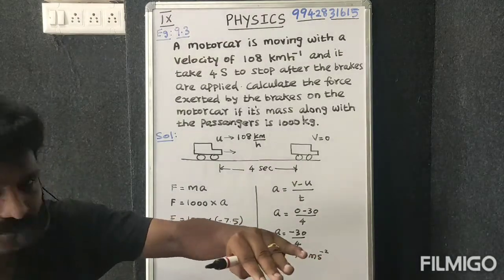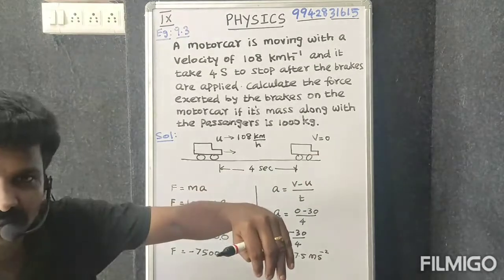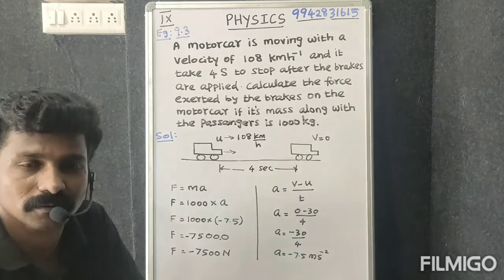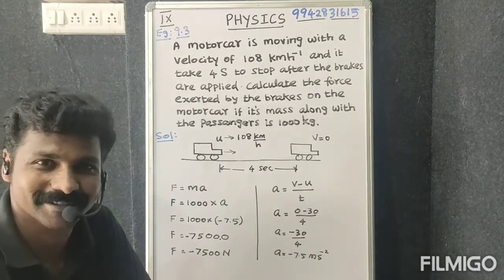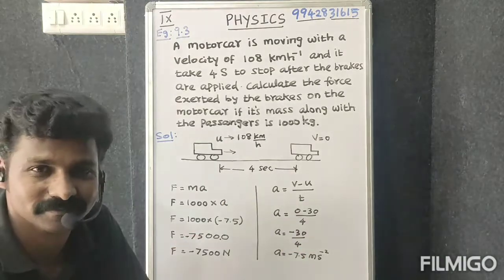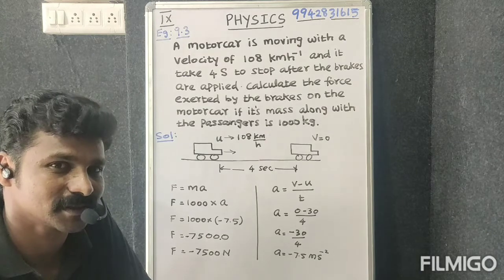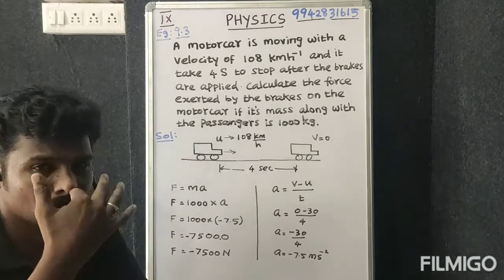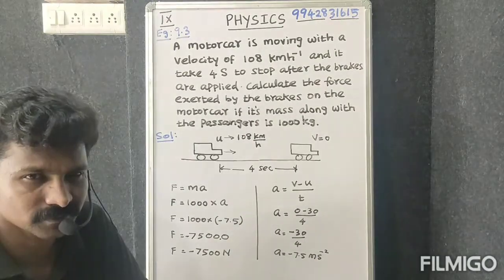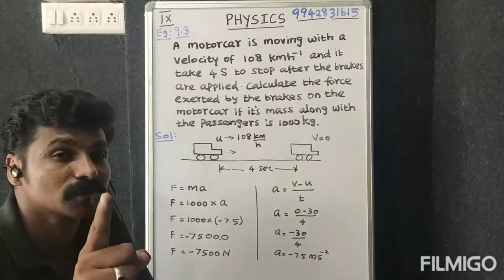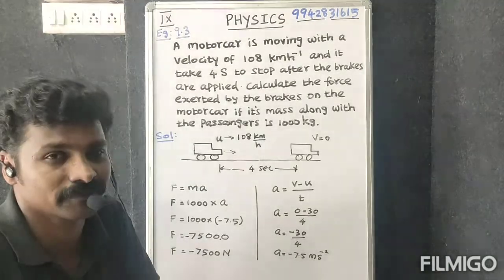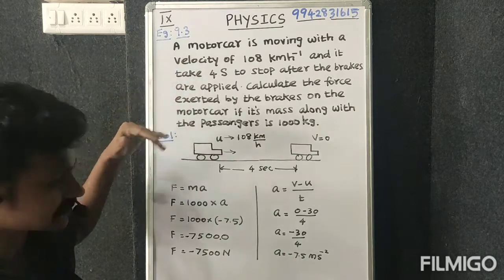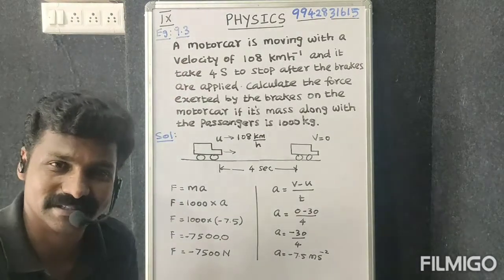While you're moving on the road, suddenly some disturbance comes, or one grandma is crossing the road. So what do you do? Yes, immediately you apply the brake. That is also force. While you apply the brake, your vehicle slows down, or otherwise it will stop. Correct or not? So that force should be negative. That kind of idea only we are going to discuss in this question. You catch my point?